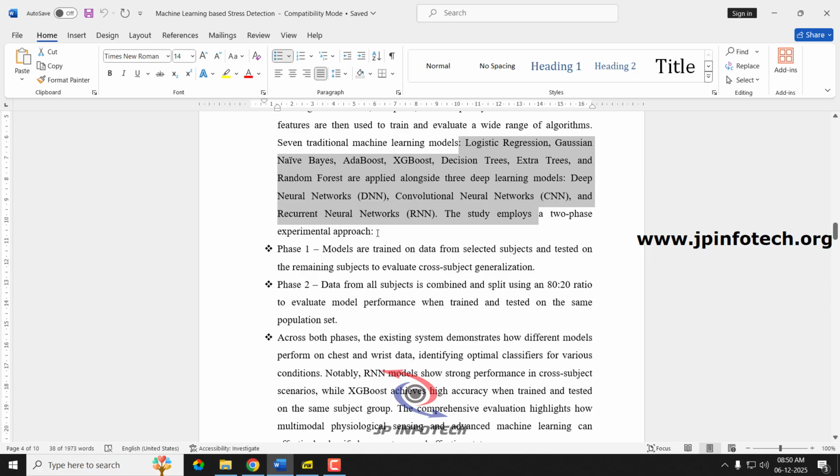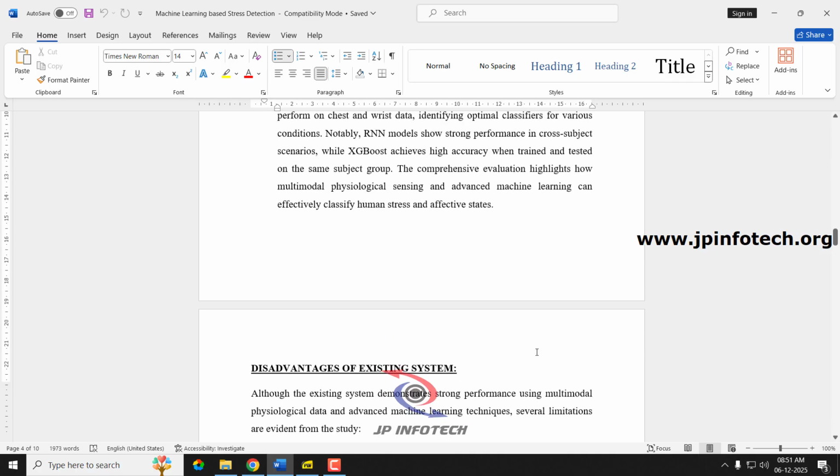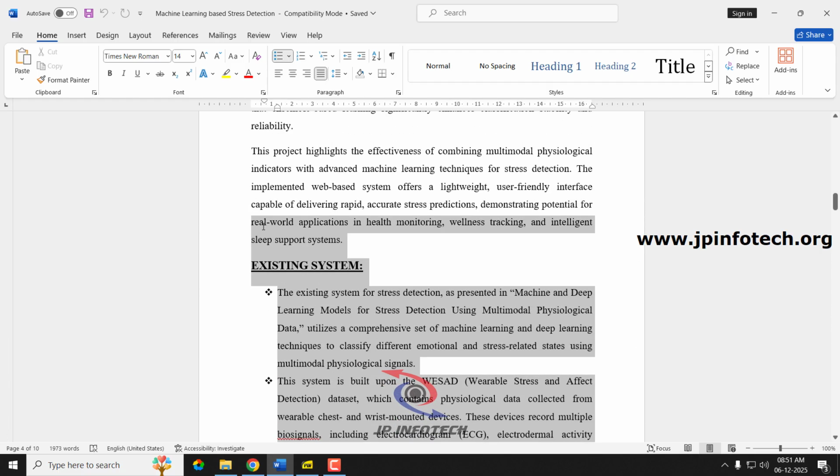Here they have two phases. In one phase, they trained on the data from selected subjects and tested on the remaining subjects to evaluate cross-subject generalization. In phase 2, data from all subjects is combined and split into an 80:20 ratio to evaluate the model performance when trained and tested on the same population set. In both phases, the existing system demonstrates how different models perform on the chest and the wrist data, identifying the optimal classifiers for various conditions. All these details are mentioned in the existing system of the project.